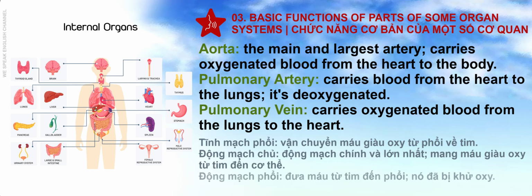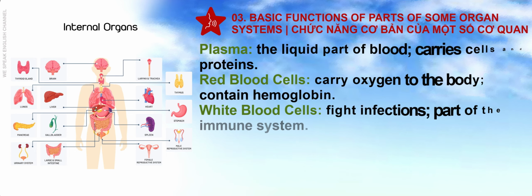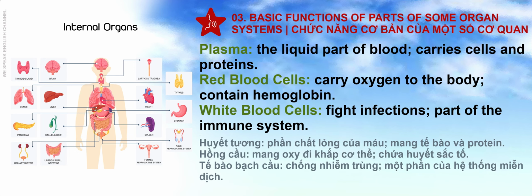Aorta, the main and largest artery, carries oxygenated blood from the heart to the body. Pulmonary artery carries blood from the heart to the lungs. It's deoxygenated. Pulmonary vein carries oxygenated blood from the lungs to the heart. Plasma, the liquid part of blood, carries cells and proteins. Red blood cells carry oxygen to the body, contain hemoglobin. White blood cells fight infections, part of the immune system.